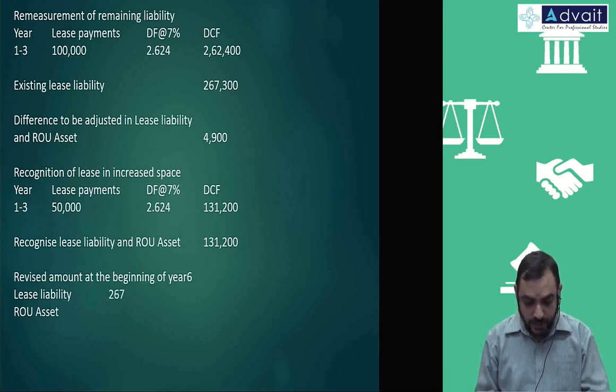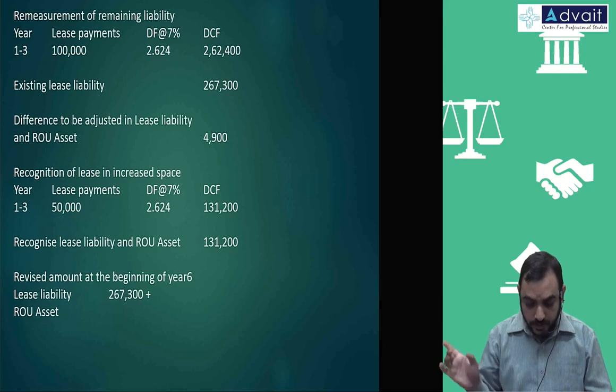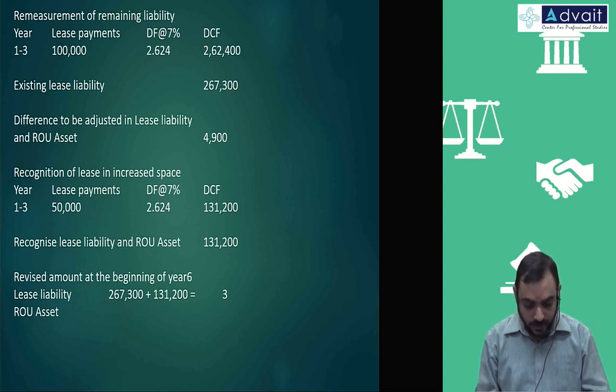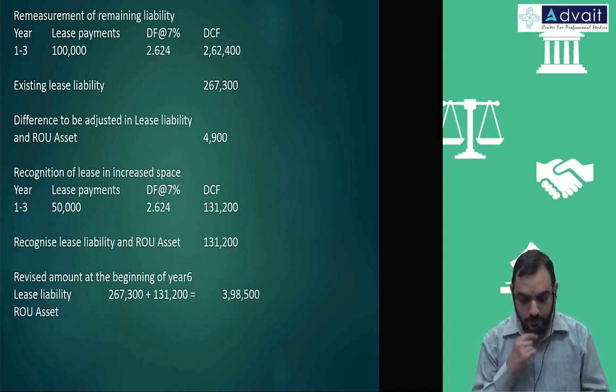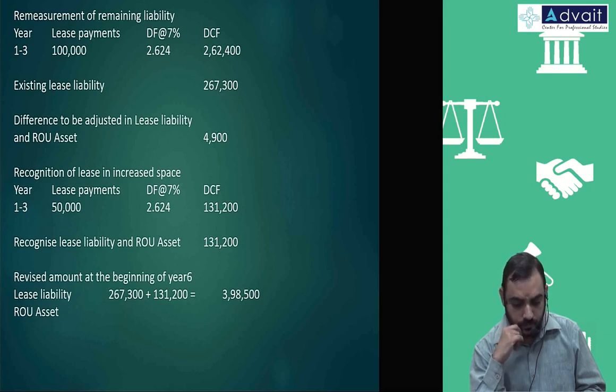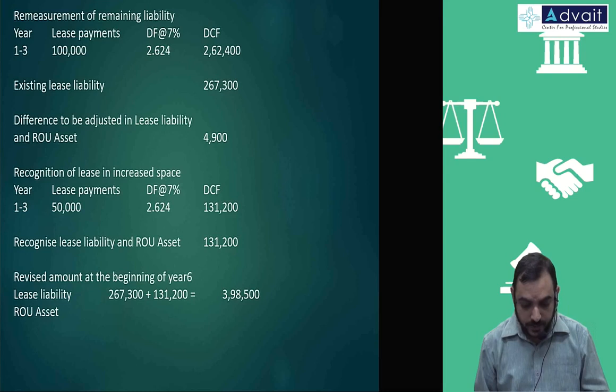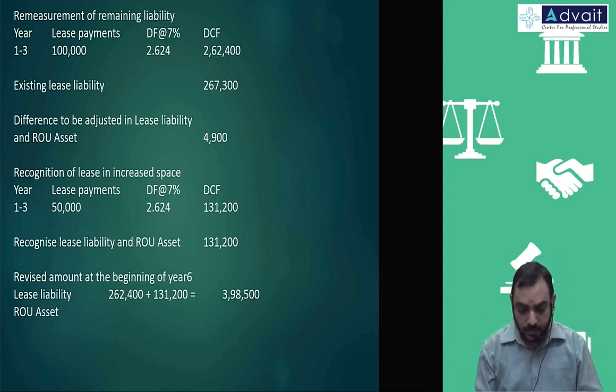Lease liability: not existing liability, revised liability, 2,62,400, plus this new liability 1,31,200, that becomes 3 lakh 93,600.